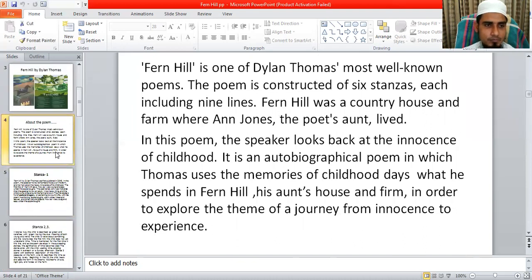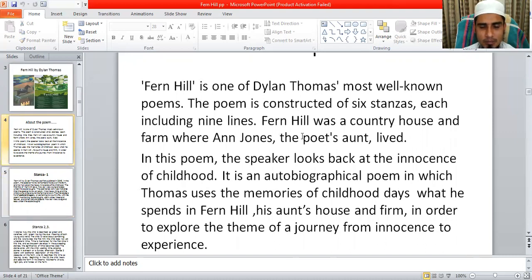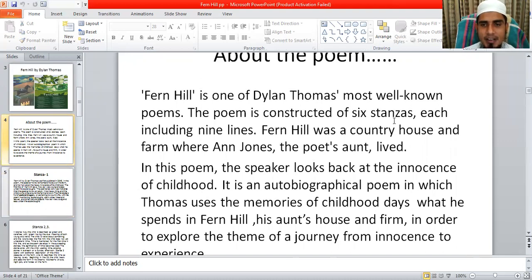My dear students, you can find here there are 6 stanzas. We can divide the poem into 2 parts. The first part contains the first 3 stanzas of the poem. In the first 3 stanzas, the poet describes how he spends his early life, his childhood period, how he enjoys the natural beauty, and how he plays with the natural atmosphere in the area of the farm, Fern Hill.